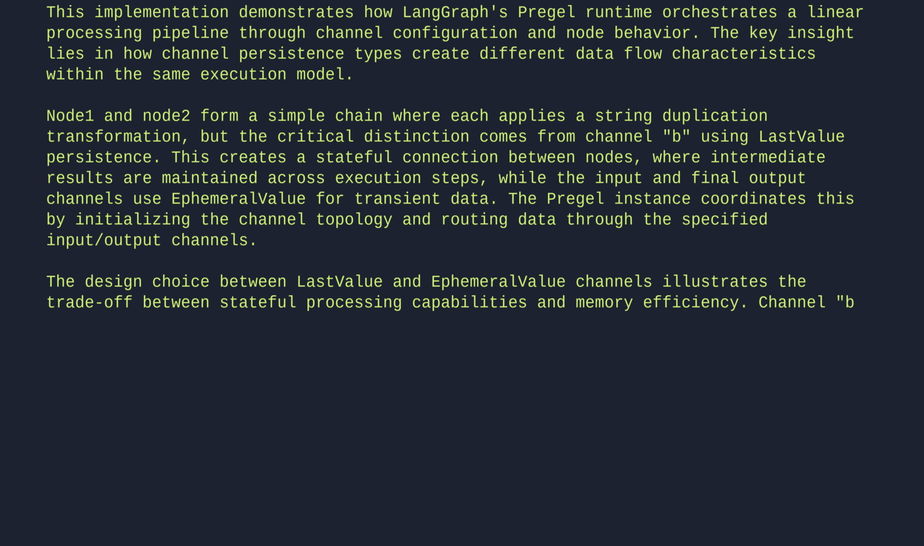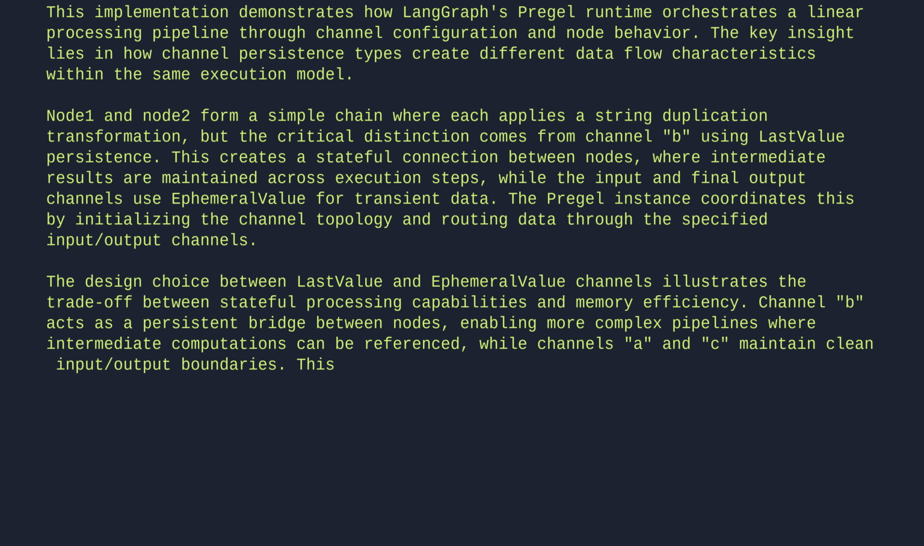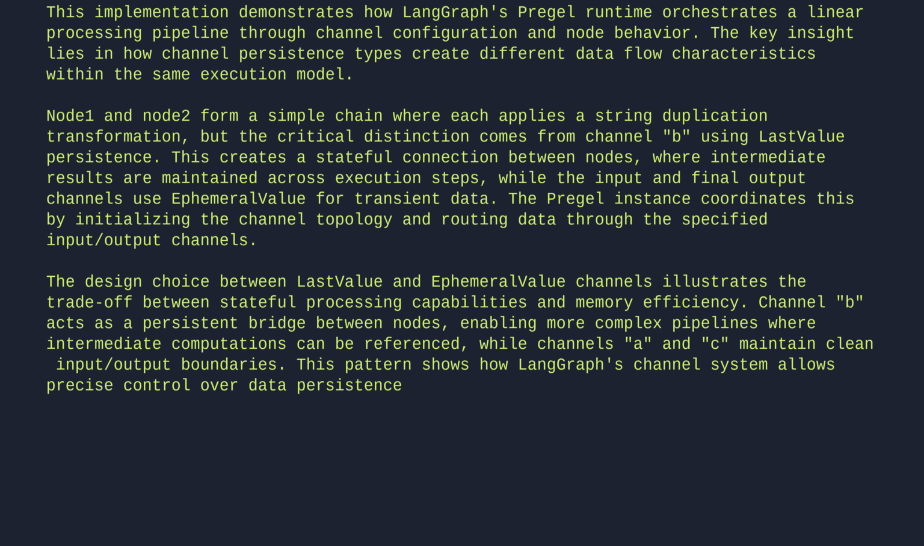Channel B acts as a persistent bridge between nodes, enabling more complex pipelines where intermediate computations can be referenced, while channels A and C maintain clean input-output boundaries. This pattern shows how LangGraph's channel system allows precise control over data persistence within the bulk-synchronous parallel execution model.